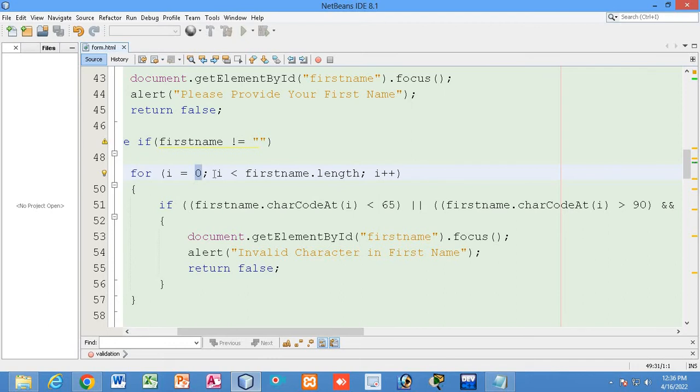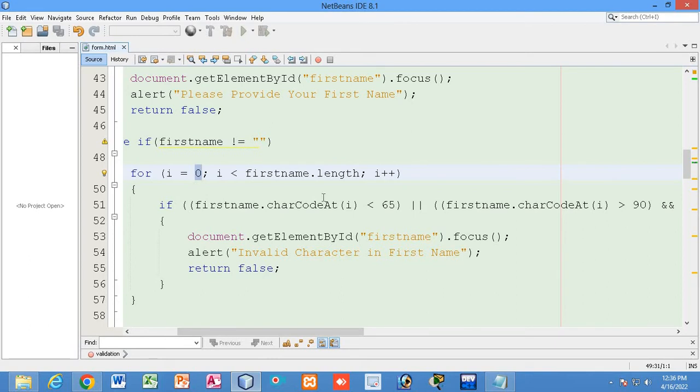What will be the length? The length will be 4, right? That means i will be incremented while it is less than the length, that means till 3: 0, 1, 2, 3.